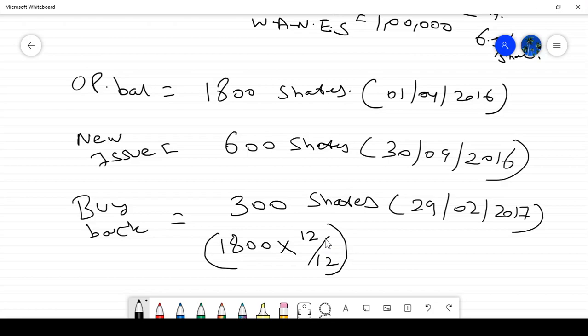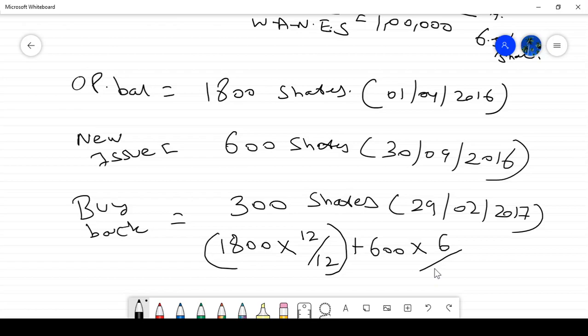These 600 shares are issued in the middle of the year, so the shareholder invested the money only for 6 months out of 12 months. So 6/12.